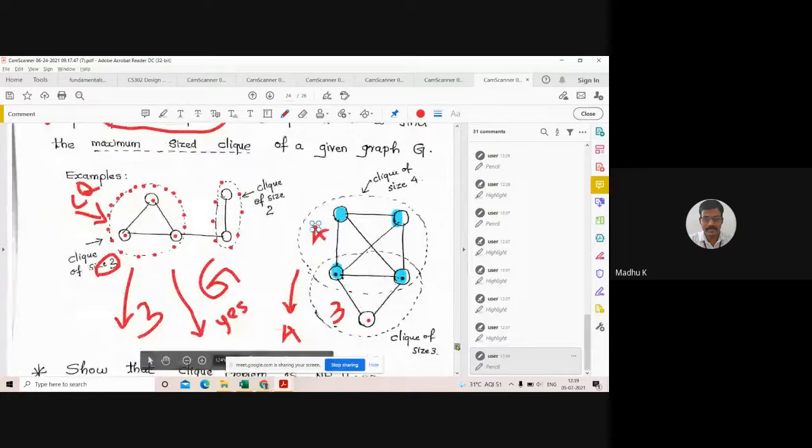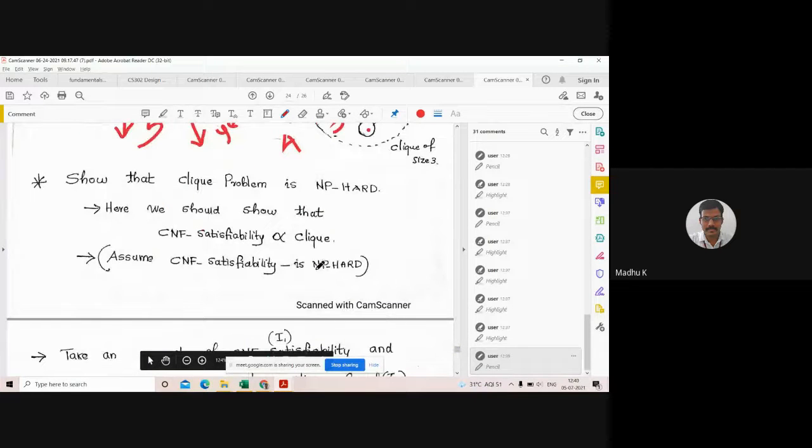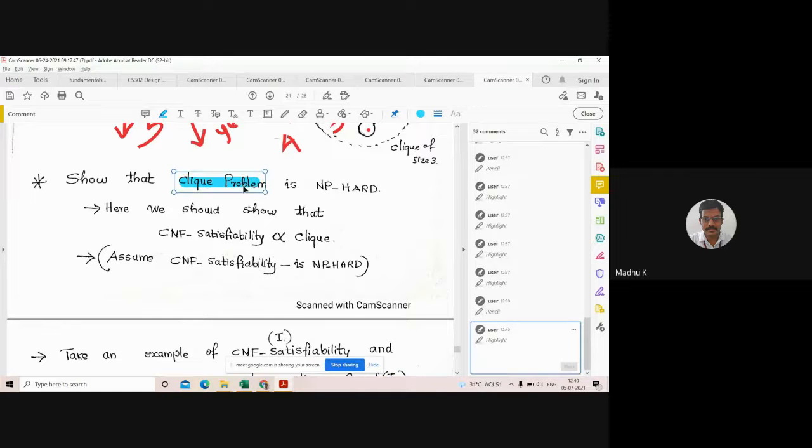Click queue optimization problem examples we discussed. Now suppose in the university exam, sometimes you can expect this type of question: show that the clique problem is NP hard. This is the problem we are considering, and we now know what the clique problem is. Show that this clique problem is NP hard, one of the difficult problems.